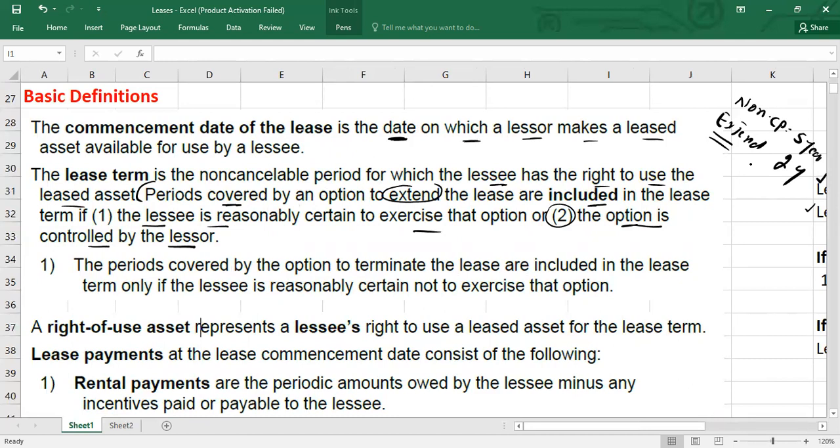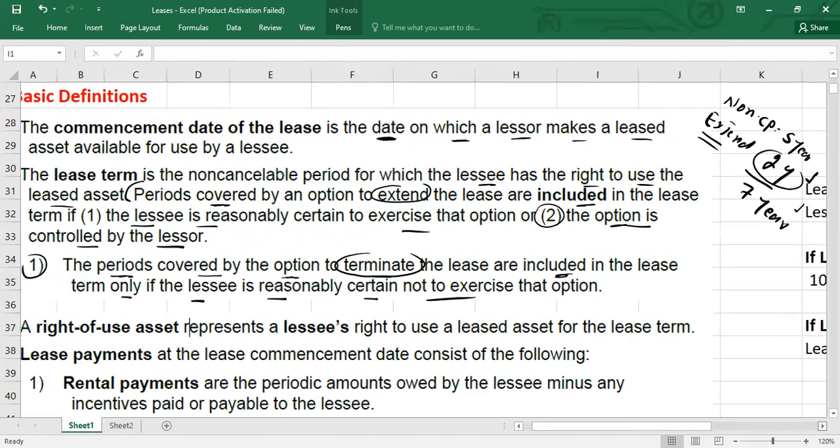It means from today, as a lessee, we can assume the lease period is 7 years, because we don't know after 5 years. Maybe if the lessor asks to renew it, we have to renew it. So we will say the lease period is 7 years from today. You have to remember there is another additional point, guys. Here they're telling you that the period covered by the option to terminate the lease is included in the lease term only if the lessee is reasonably certain not to exercise that termination option.